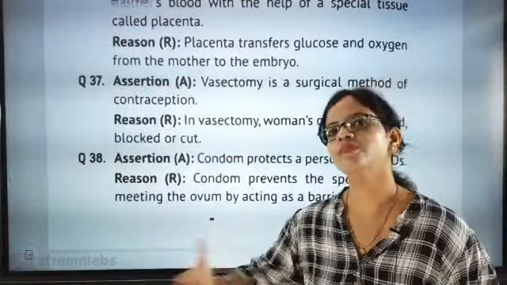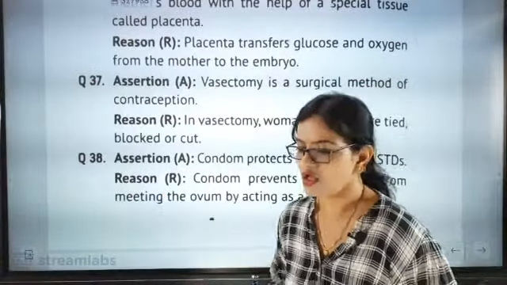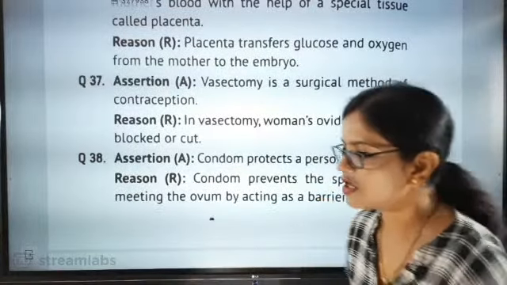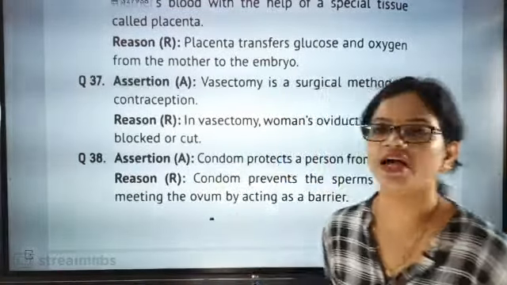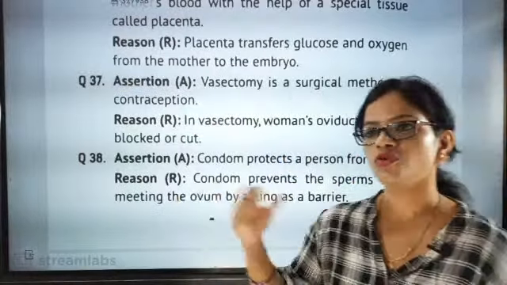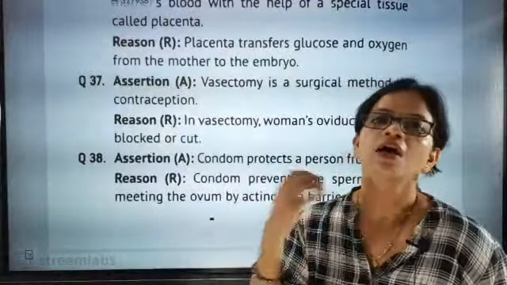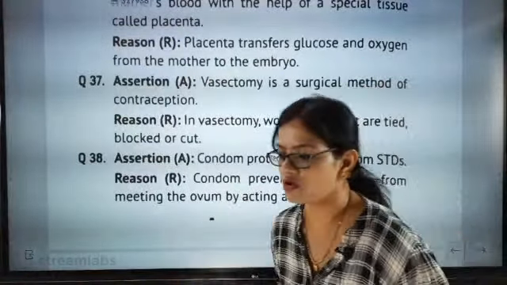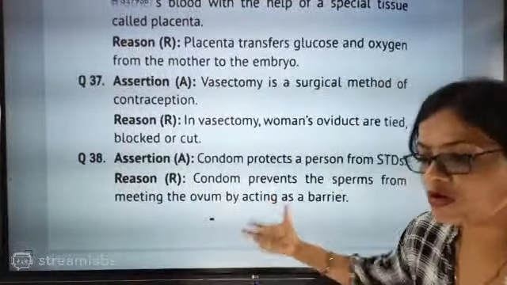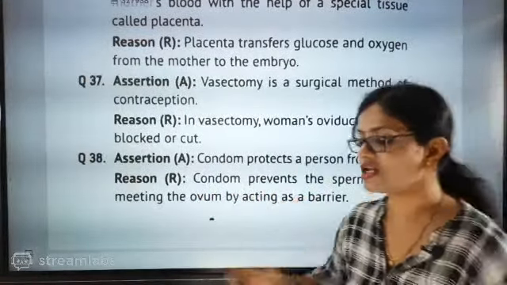But if the condom stops the sperm, it will stop that bacterial infection also. So B will be the answer, because they might have explained with a reason like it is not only stopping the sperms from entering, it is also stopping the pathogens from entering. They have not explained about pathogens, they are only explaining about sperm. This statement is another statement.